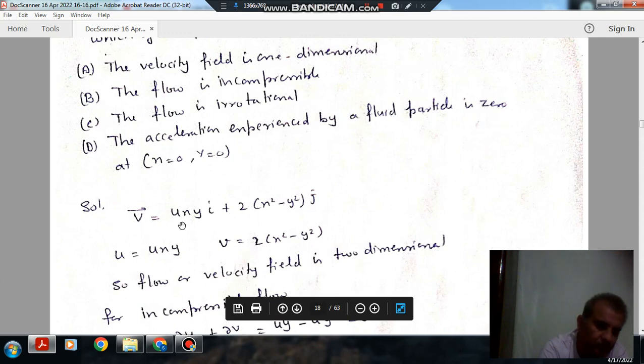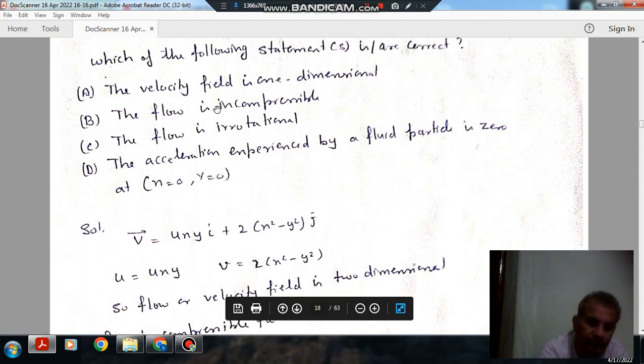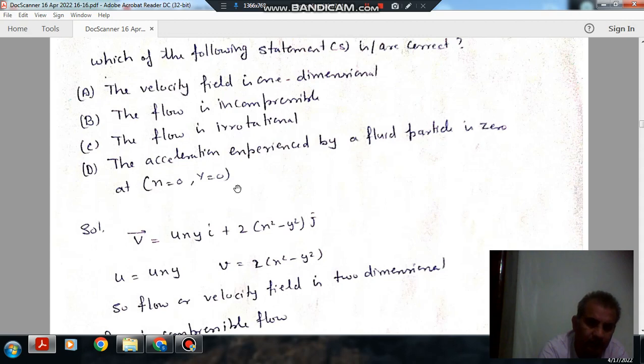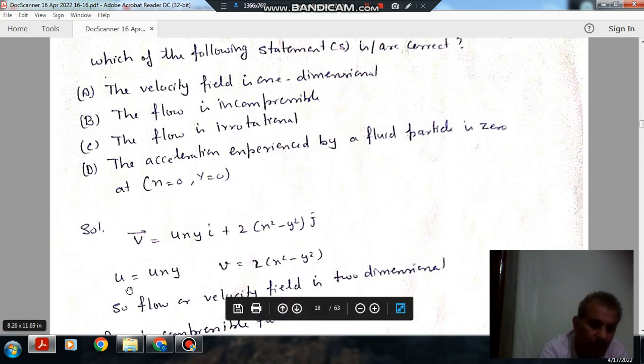Okay, and so the component in x direction is u, that is 4xy, and the component in y direction is v, that is 2x² minus y². So taking one by one, this is not a one dimensional flow because the flow in both x and y directions exists. So A is not correct.